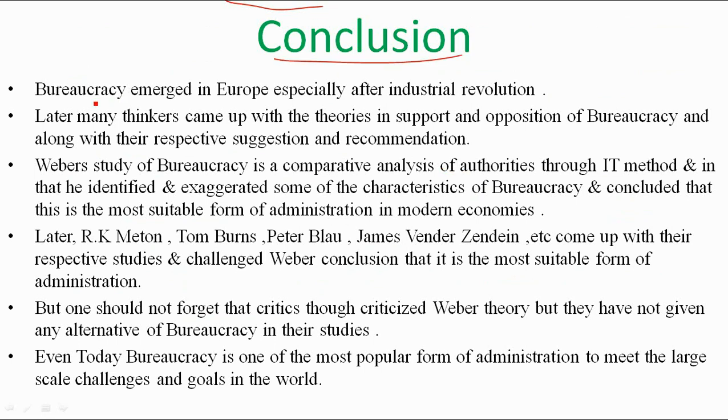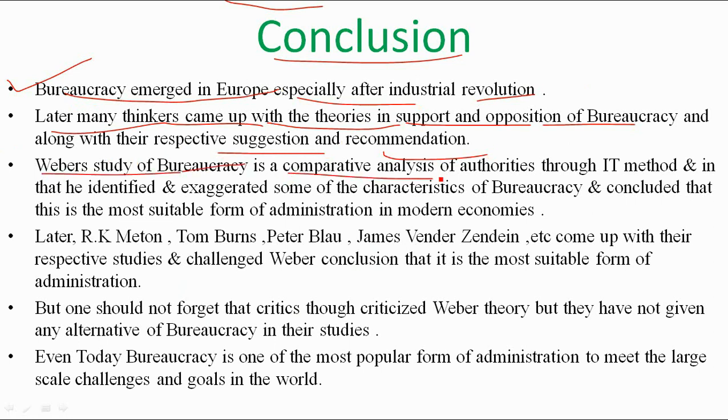The final conclusion we arrive at is that bureaucracy first emerged in Europe, especially after the industrial revolution, and later many thinkers came up with theories in support and opposition of bureaucracy, along with their respective suggestions and recommendations. That's why Weber's study of bureaucracy is basically a comparative analysis of authorities, as I told you in the last video.